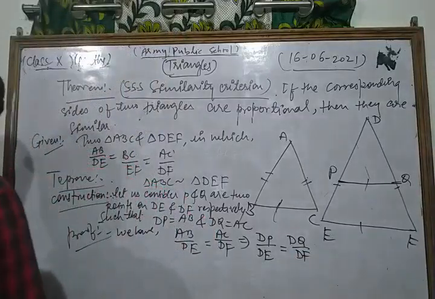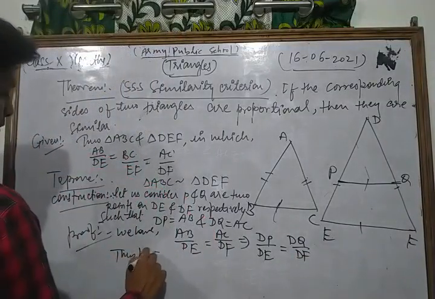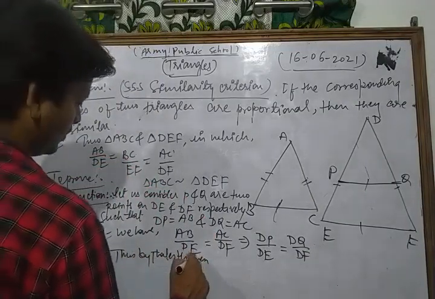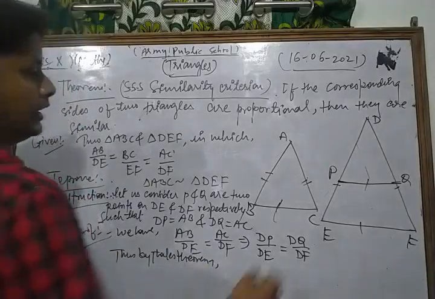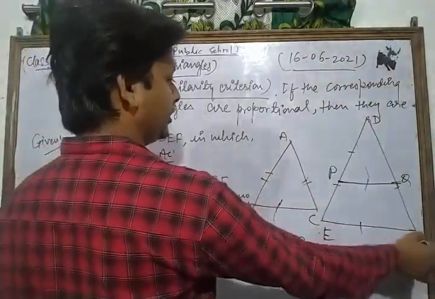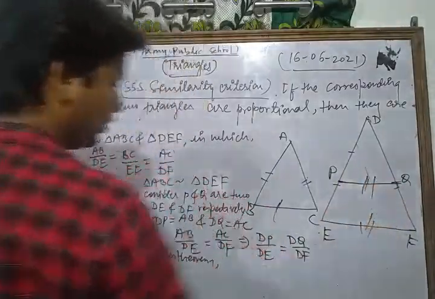Thus, DP upon DE is equal to DQ upon DF, so by Thales theorem we can say that PQ is parallel to EF.